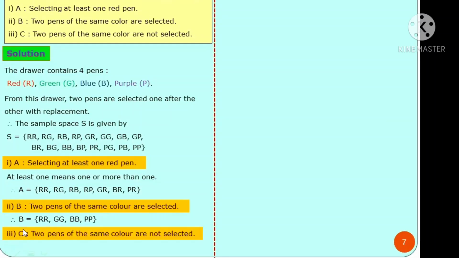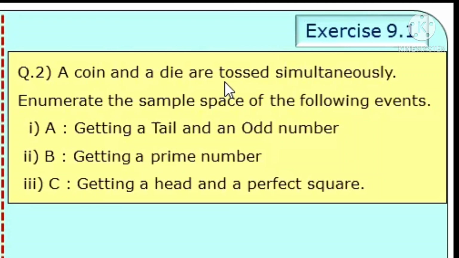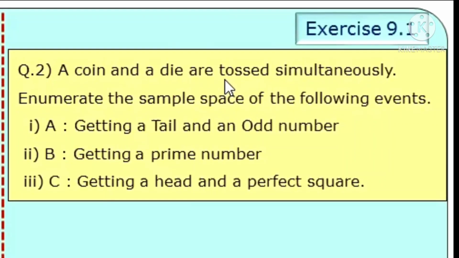Third, event C, 2 pens of the same color are not selected. Then the outcomes for event C are RG, RB, RP, GR, GB, GP, BR, BG, BP, PR, PG, PB.